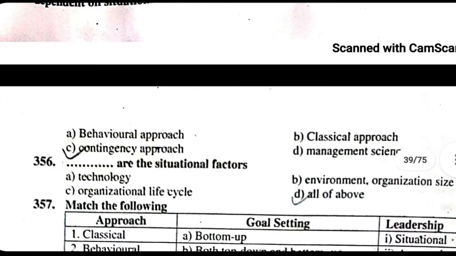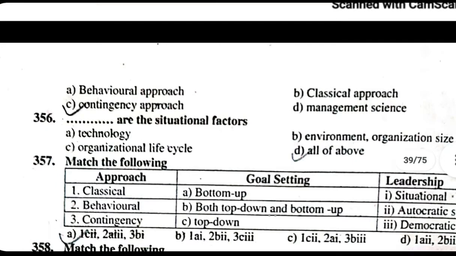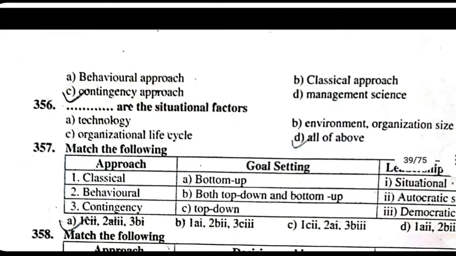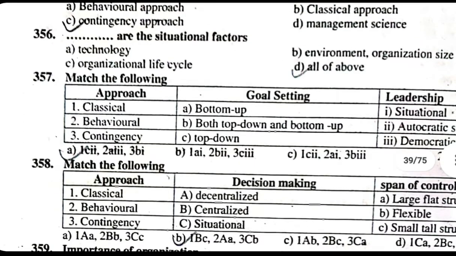357. Match the following. Classical: top-down, autocratic style. Behavioral: bottom-up, democratic style. Contingency: top-down and bottom-up, situational leadership. 358. Match the following. Classical: centralized, small tall structure. Behavioral: decentralized, large flat structure. Contingency: situational, flexible.